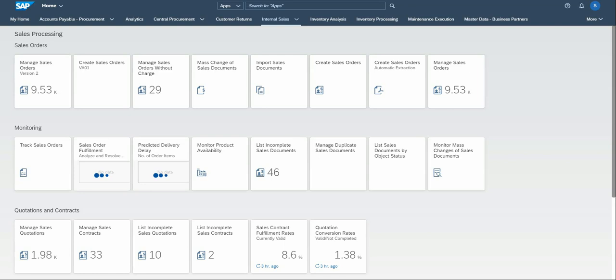Then we'll be looking at the specific app that we're going to use, the Managed Sales Orders version 2. We'll be talking about what roles you need for that, and then also how you identify the role and how you implement it in SU01.